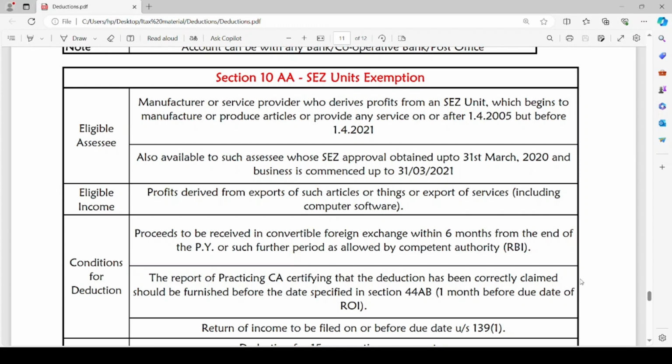So, timely filing of return, a report from practicing chartered accountant that the deduction amount has been correctly claimed, proceeds should be received in convertible foreign exchange, and that too within 6 months from the end of previous year. These are the conditions to claim deduction under section 10AA.